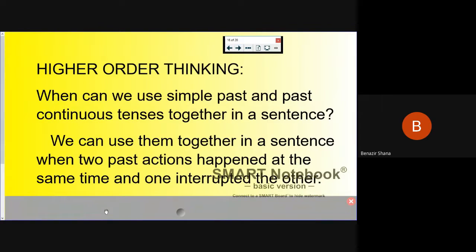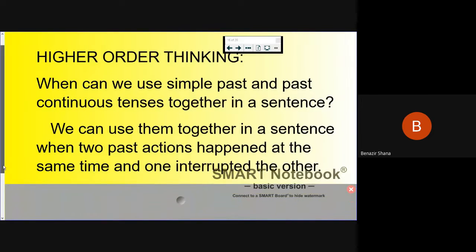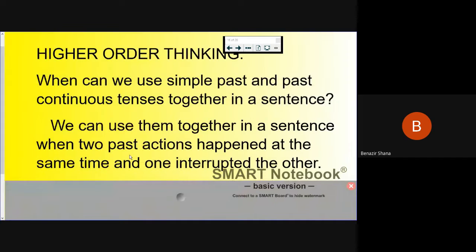How can we use simple past and past continuous tense together in a sentence? Any idea? So here it is. We can use two past actions that happen at the same time, where one interrupts the other. So if anything happened in between the past tense, we can add it in the past continuous tense, right? Okay, so now everyone, we are going to have a game.